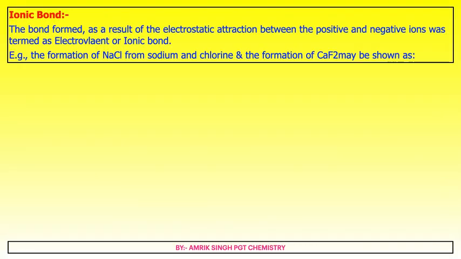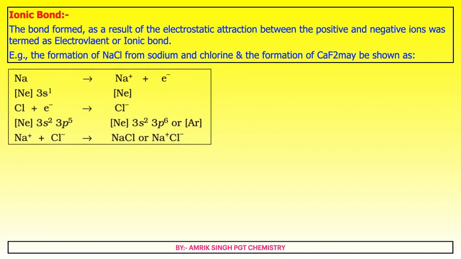Ionic bond. The bond formed as a result of electrostatic attraction between positive and negative ions was termed as electrovalent or ionic bond. The formation of NaCl from sodium and chlorine and the formation of CaF2 may be shown as follows.